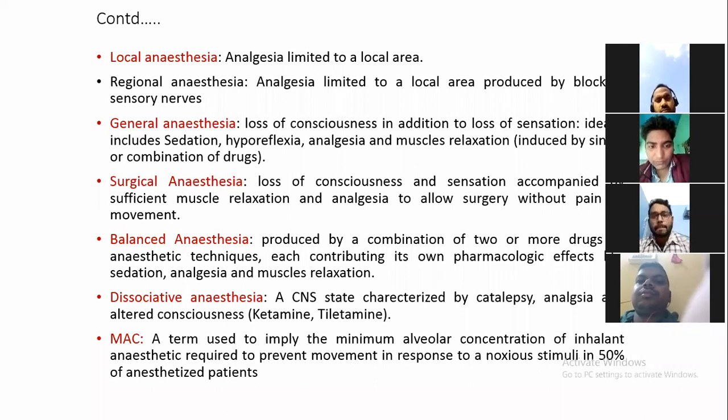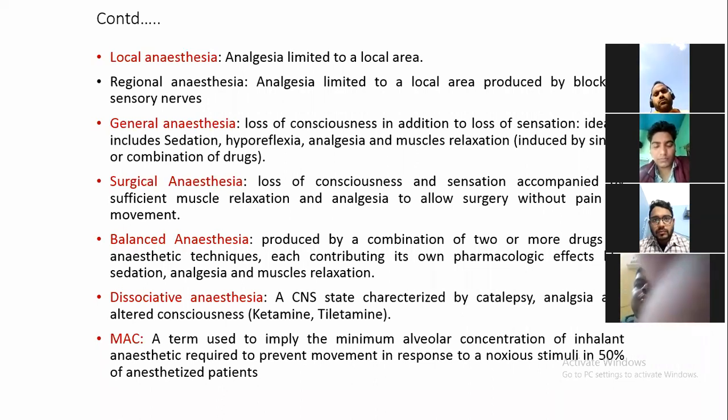General anesthesia, I have already discussed. General anesthesia is CNS depression. It includes 3 important components, and this is very important. You remember these 3 components: first is sedation, second is analgesia, and third is muscle relaxation.